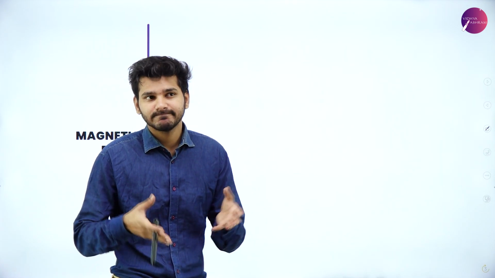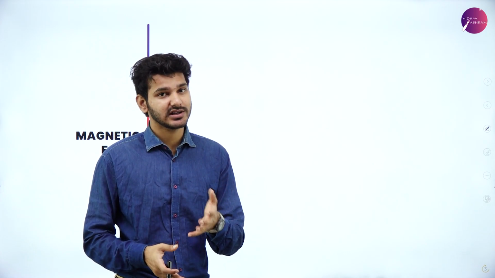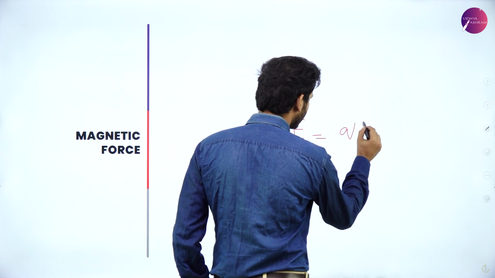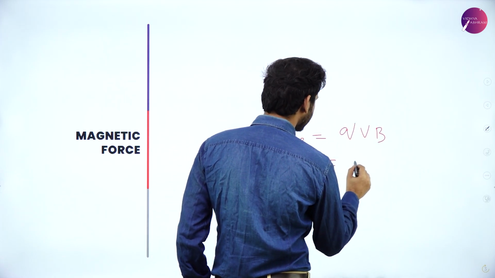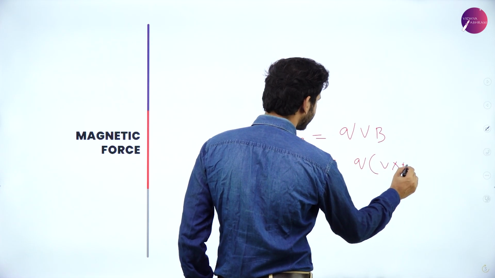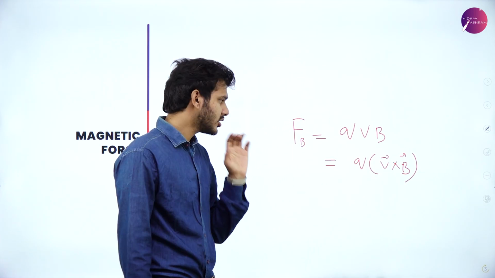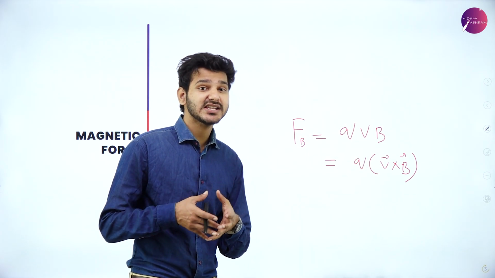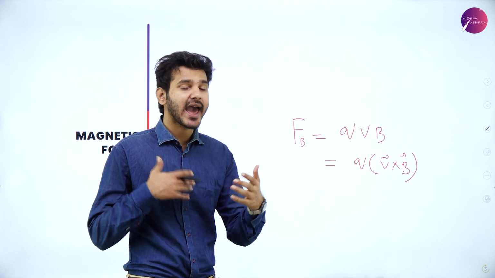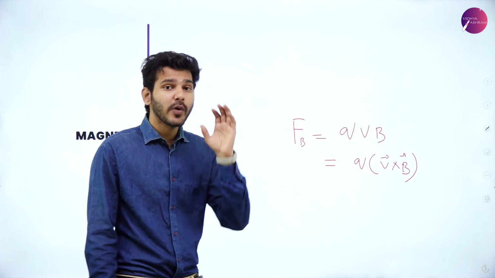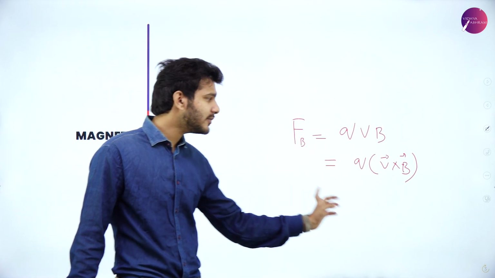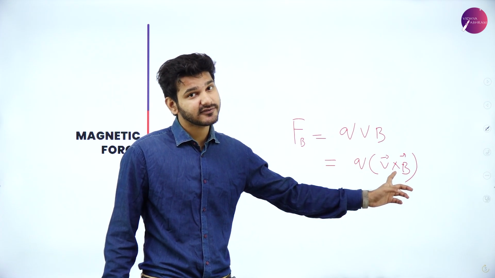One more side note is that in a magnetic field, no work is done in order to move a particle. That is because we saw that F_B is equal to qvB, or q into v cross B. So if this force and this velocity are at right angles to each other, what does that mean? It means that when a charged particle is moving with velocity v, the force will be perpendicular to the magnetic field.